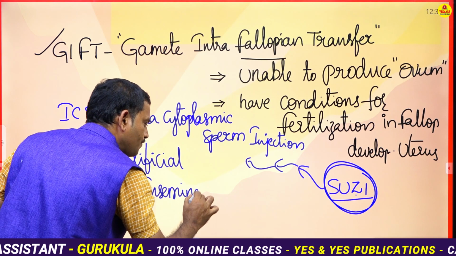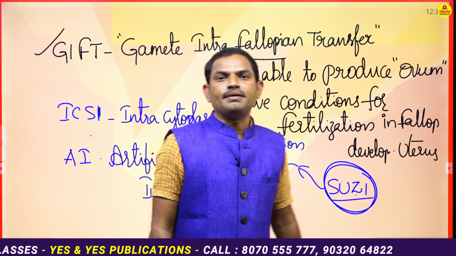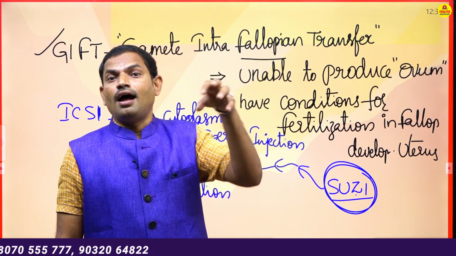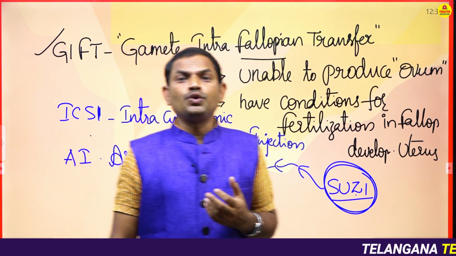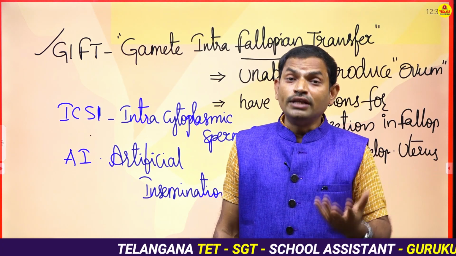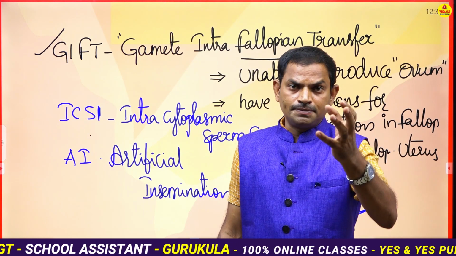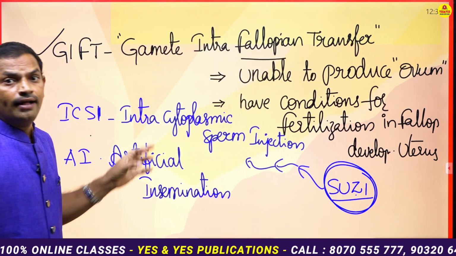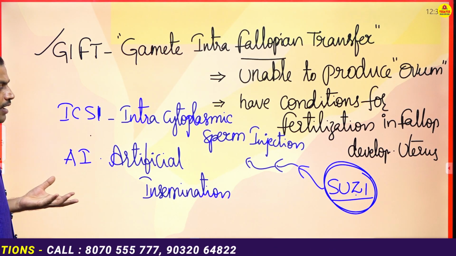Okay, artificial insemination. So what do you mean by this artificial insemination? Here the sperms are collected artificially and allowed to release into the female body. Here also a male may not have the proper sperm count, or may have a defect of ejaculation. In that situation, the sperms will be collected from the father and transferred directly into the fallopian tube, so there is a chance to have fertilization.